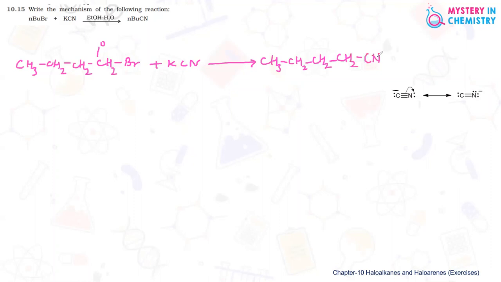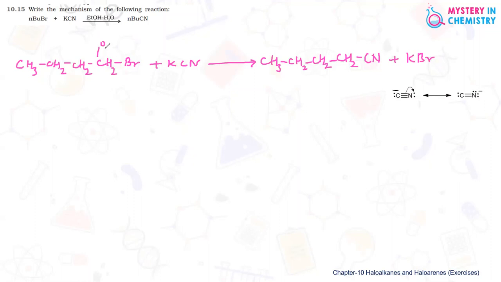This compound is butane nitrile, or it is butyl cyanide or cyanobutane. Any name we can give. When it is not the question of IUPAC naming, then we can write the byproduct as KBr.